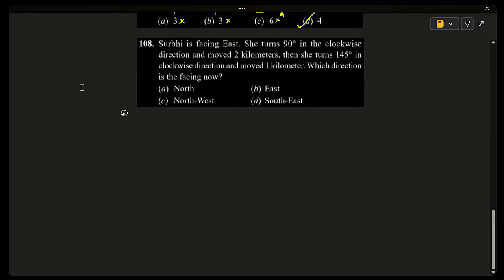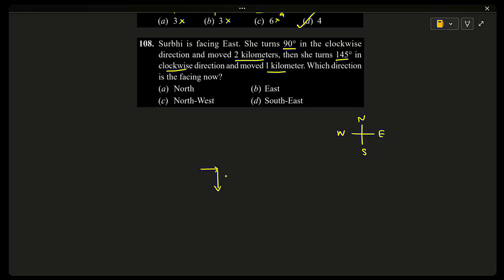Surbi is facing east. She turns 90 degrees in the clockwise direction and moves 2 kilometers. Then she turns 145 degrees in the clockwise direction, moves 1 kilometer. Which direction is she facing now? So let's start from east. So first she is facing east. So you know these directions: north, east, west, south. She turns 90 degrees clockwise. So from there, turning 90 degrees clockwise, you'll be going towards the south.